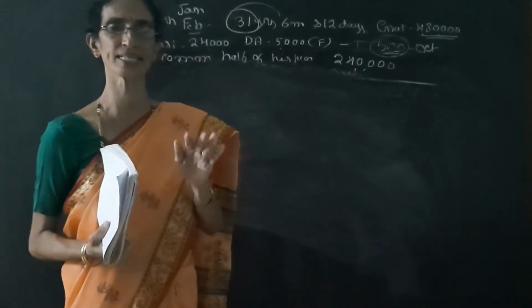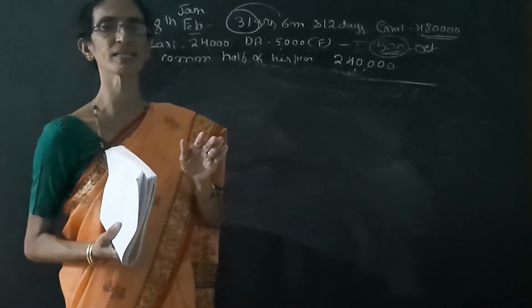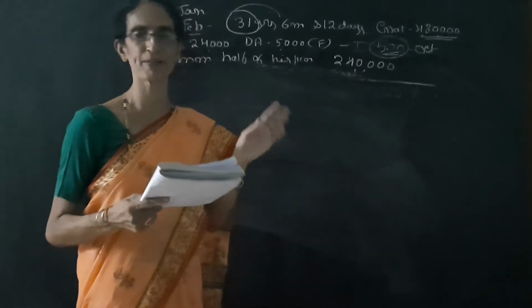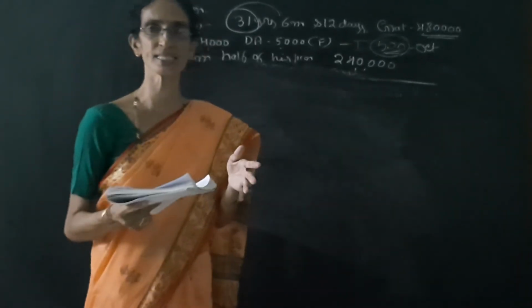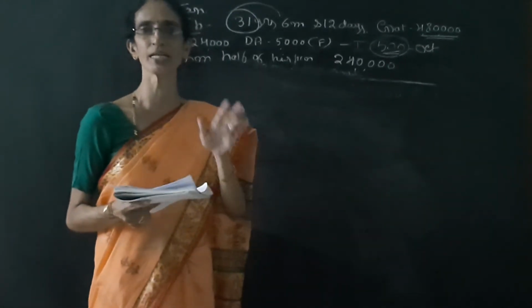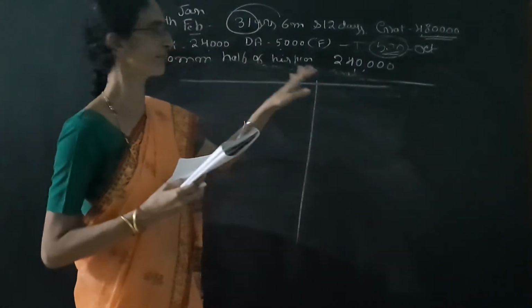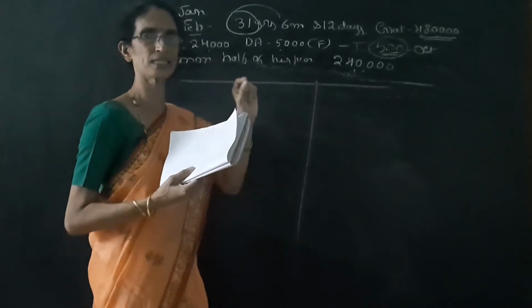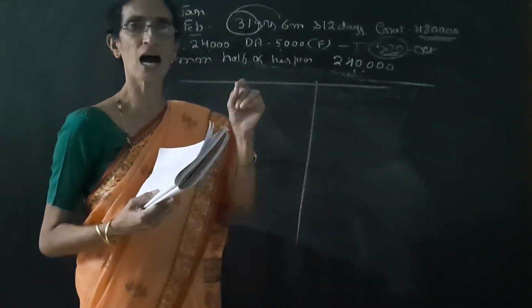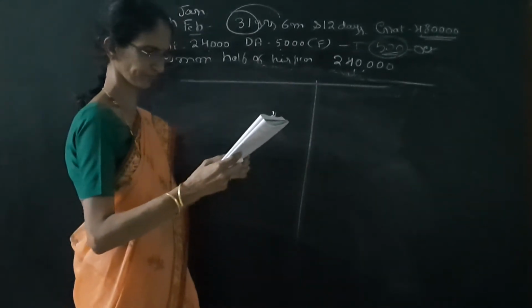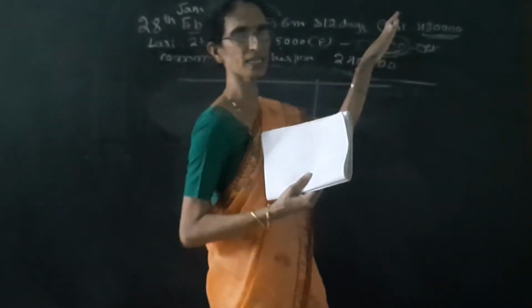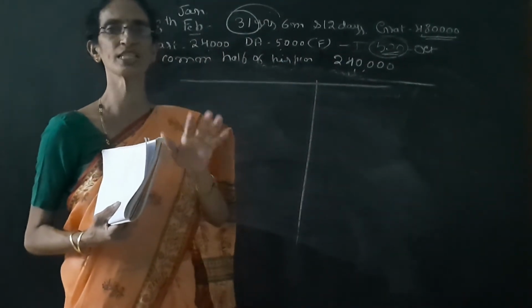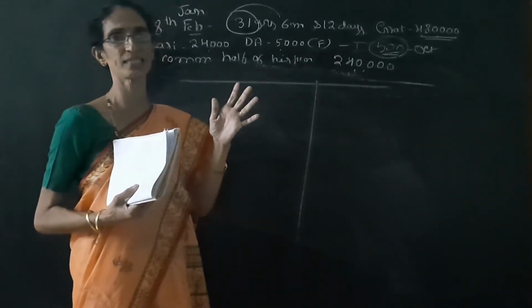So only one rule for pension, that is, if he is receiving the gratuity, then 1/3 of the commuted pension, and if he is not receiving the gratuity, then half of the commuted pension will be taxable. Here he is receiving the gratuity of 4,80,000.